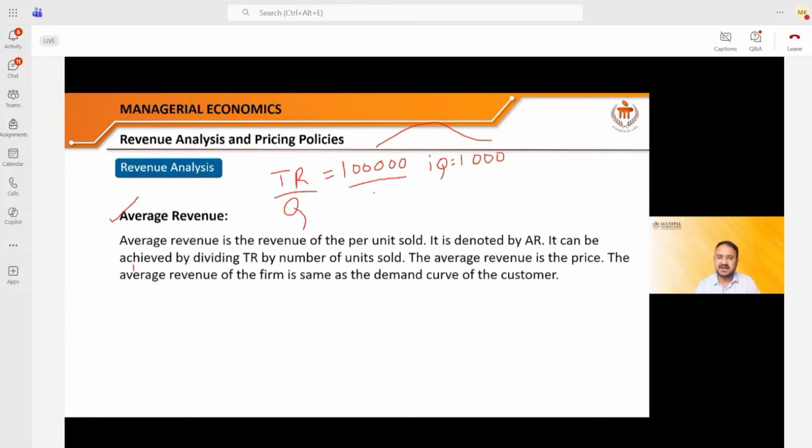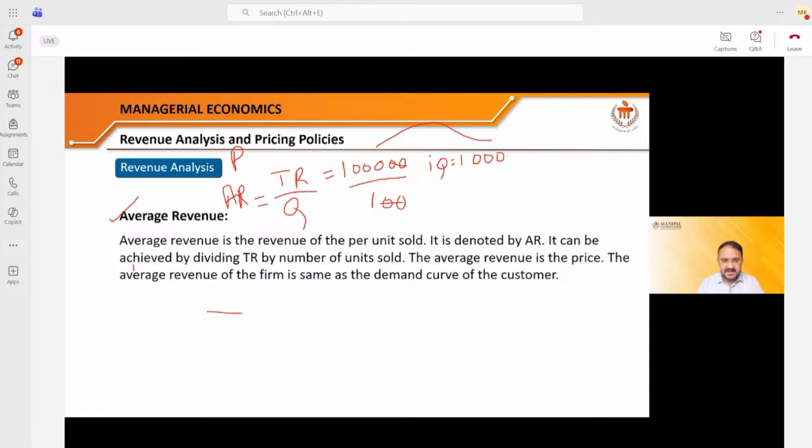Quantity here is 100. So if I divide it by 100, I will get the average revenue. So this is the average of the revenue. This is nothing but the average revenue. So what is the formula of the average revenue? Total revenue divided by the quantity is the formula of the average revenue. One more beautiful thing you see, this AR is nothing but the price of the product.